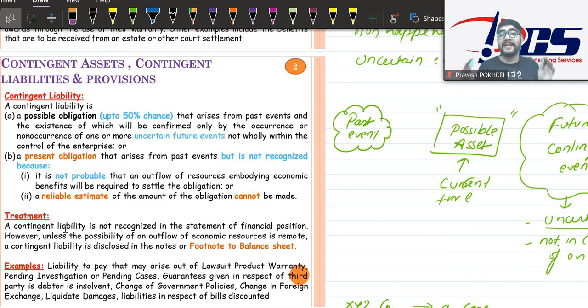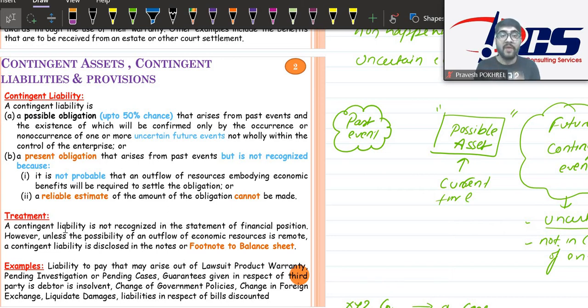They are not recognized. I'm going to tell you the treatment of contingent assets and contingent liability. Previously, contingent assets and contingent liability had two different treatments. Contingent assets were not even disclosed in the notes to account section of the financial statement.